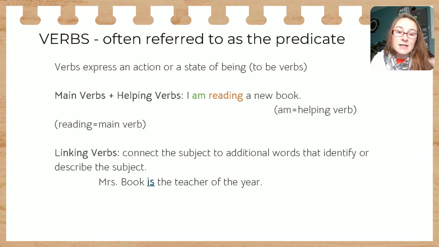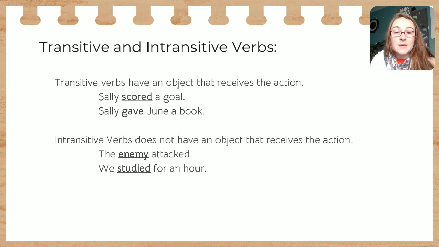Linking verbs are going to connect the subject to additional words that identify or describe the subject. So Mrs. Book is the teacher of the year. I'm connecting the subject of the sentence to a modifier, identifier about her, letting you know that she is the teacher of the year. Now, there's a ton of linking verbs, so that'll be something you can look up and get a handy little chart from and keep posted nearby if your student needs help with that as they're working through practice. But different linking verbs would be like am, is, are, was, were.